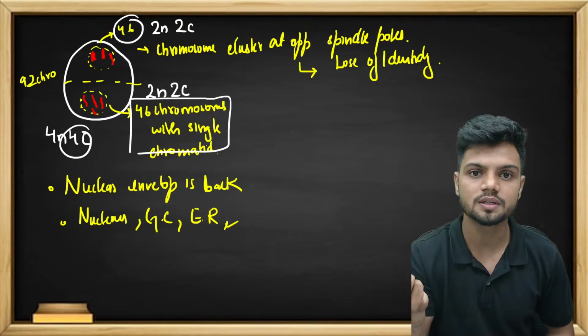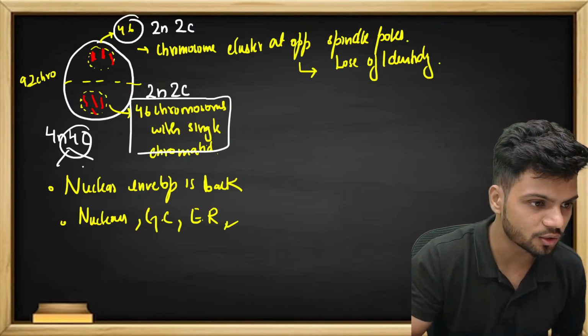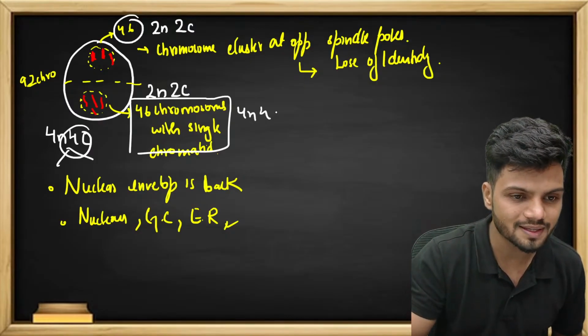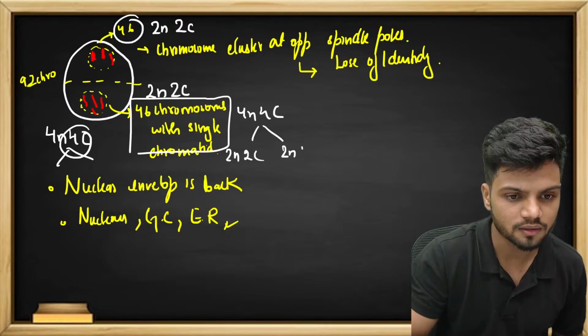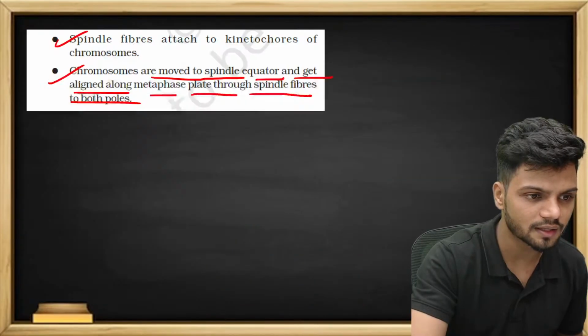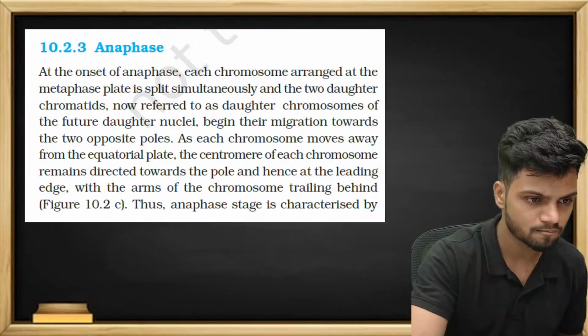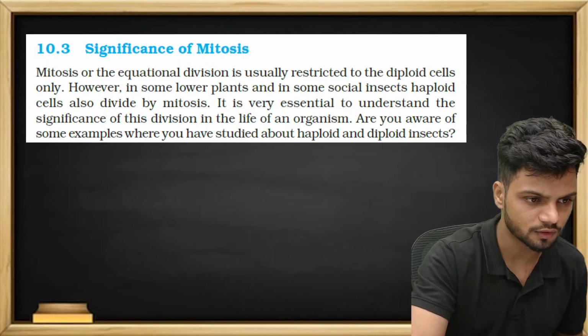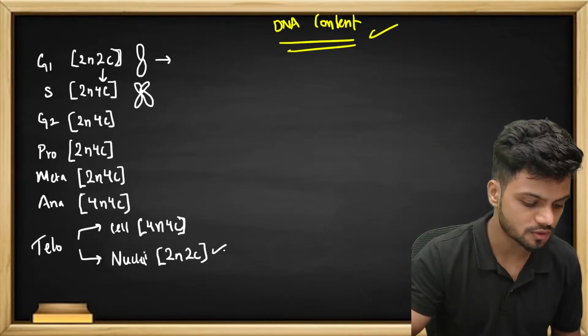So 2N 2C. So this 4N 4C divided into 2N 2C and 2N 2C. So per nuclei is going to be 2N 2C.